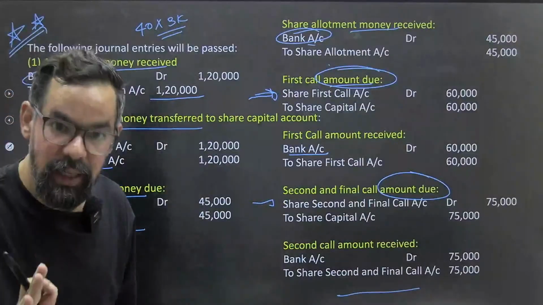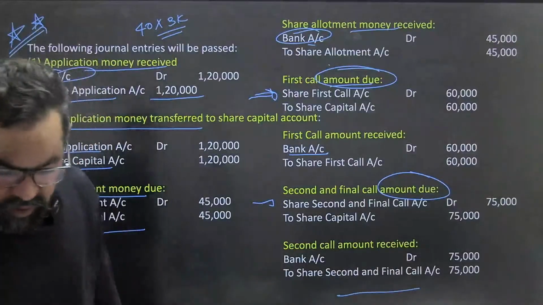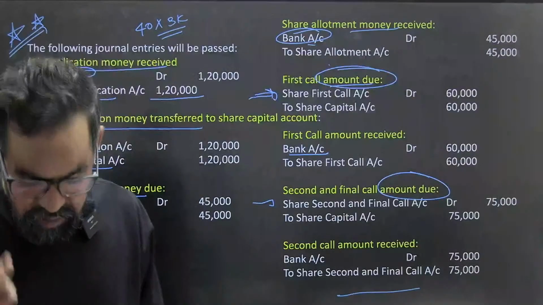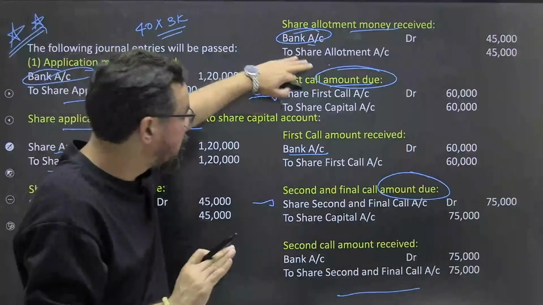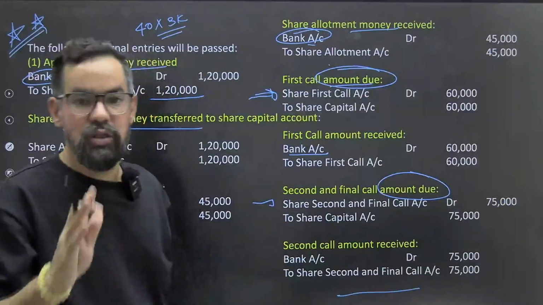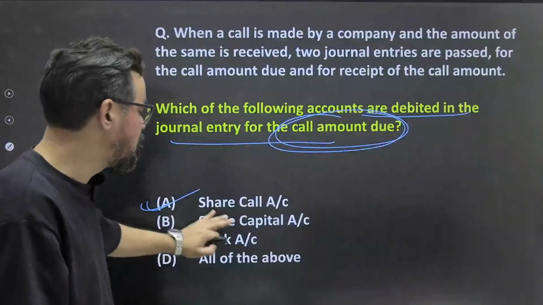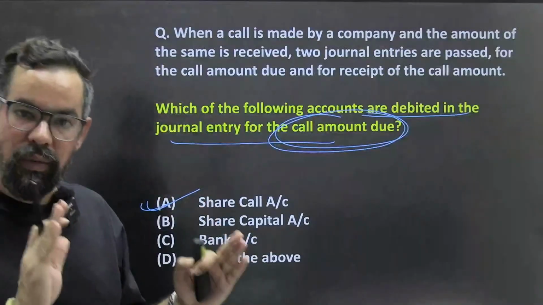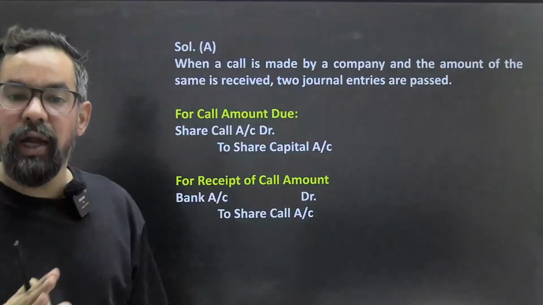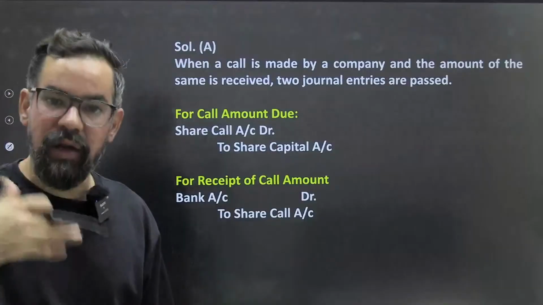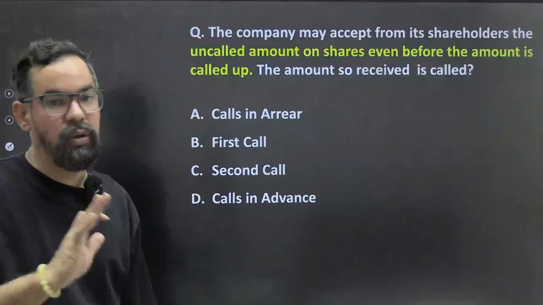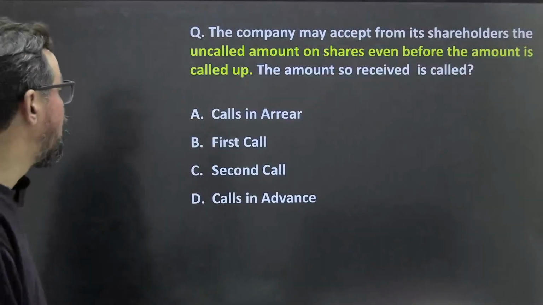In case of received, bank account will be there, everyone guys. So in case of received, in every case we have bank account. In case of due, it is first call or second call. What will be your correct answer? Sure, you guys will face some confusion initially, but this is my recommendation: please go through that particular one once, even before entering your examination hall again, because you are going to 100% face one question based on it. Okay, next one.